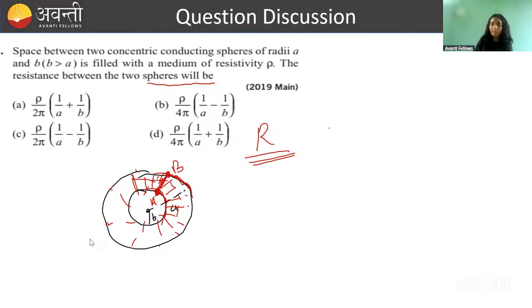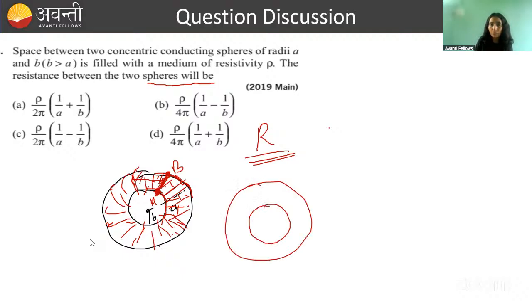So basically, resistance of this whole space we have to calculate. From A to B, if current starts flowing from this to this, then what will be the resistance that it will experience on the way? This is what we are asked to calculate.